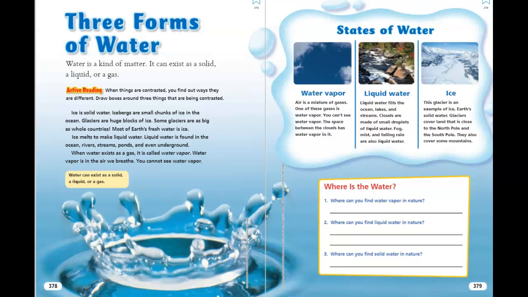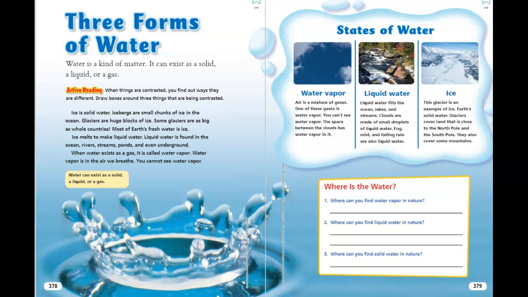Ice melts to make liquid water. Liquid water is found in the oceans, rivers, streams, ponds, and even underground. When water exists as a gas, it is called water vapor. Water vapor is in the air we breathe. You cannot see water vapor.